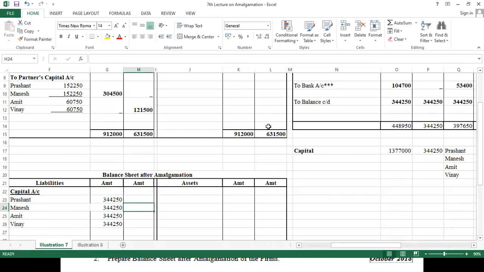Now let control Z. Okay, why this thing is happening here?